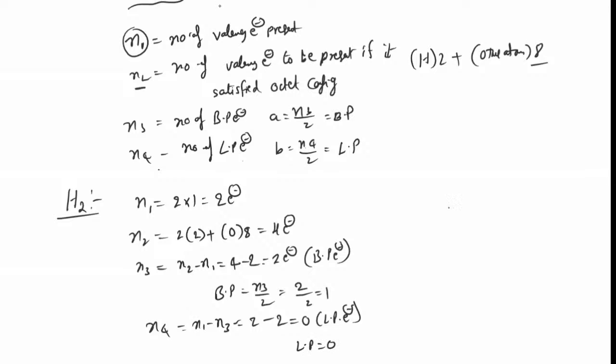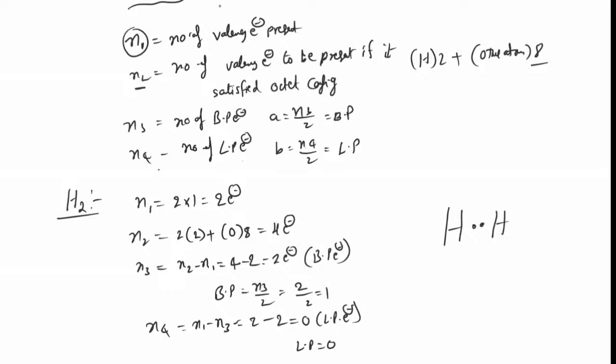Now you come to hydrogen. How many bond pair electrons are there? 2 bond pair electrons, or 1 bond pair is there. Now arrange the bond pair electrons first as a single bond. If still bond pairs are there, you place them as a double bond or triple bond. And if it does not satisfy the rule, arrange the lone pairs as per the octet rule. This is the point we learned on Saturday.